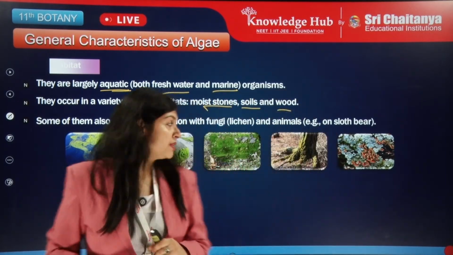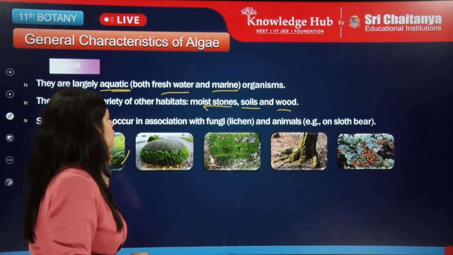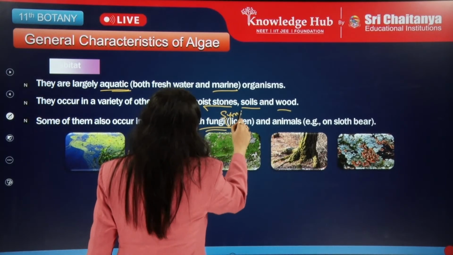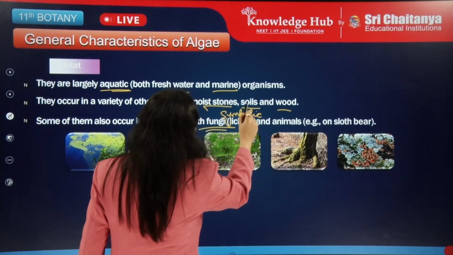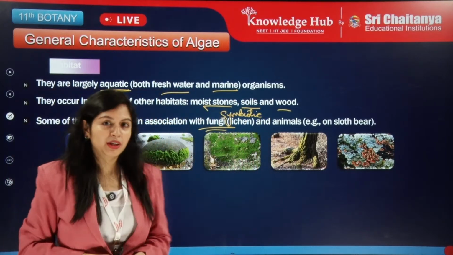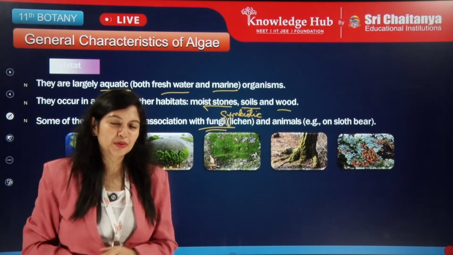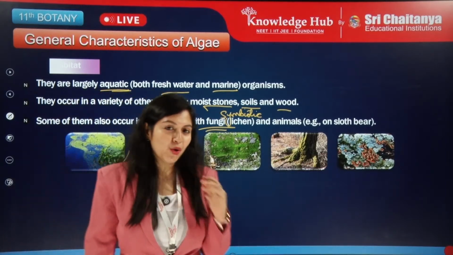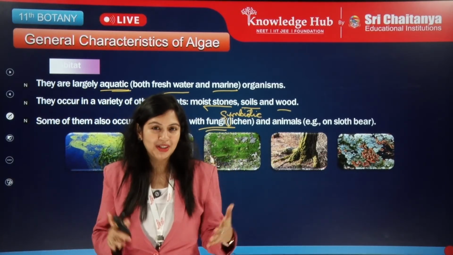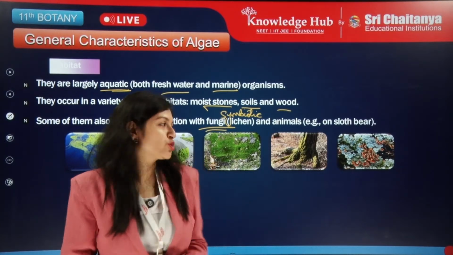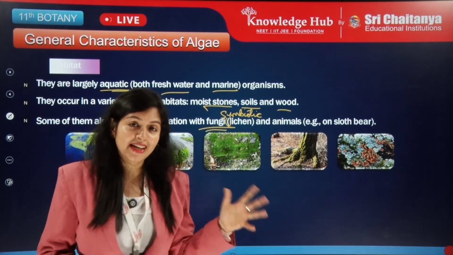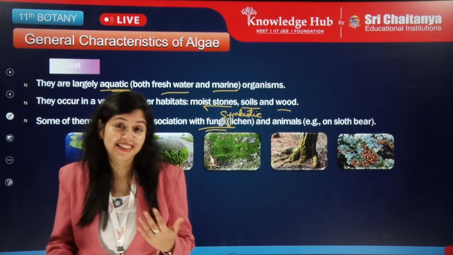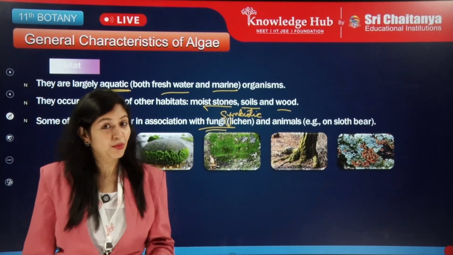Then some of them are in association with fungi, and this is a symbiotic association, my dear students. And also on the body of animals. How? Sloth bear, you know, extremely slow. It is so slow that it can grow a cover of algae on its body. Yes, you are very correct. It's so slow that it stays there for many days and gets covered with algae. Algal growth occurs on its body.